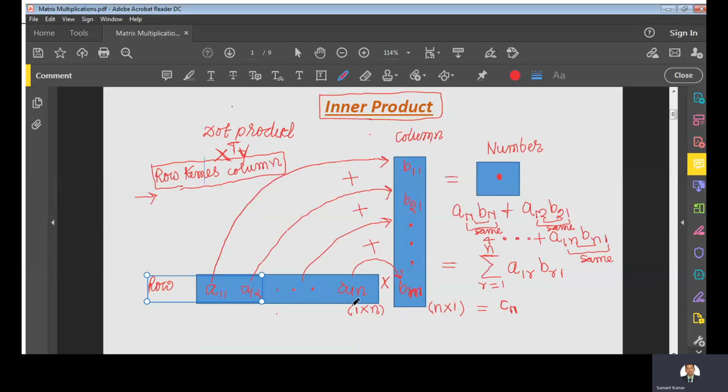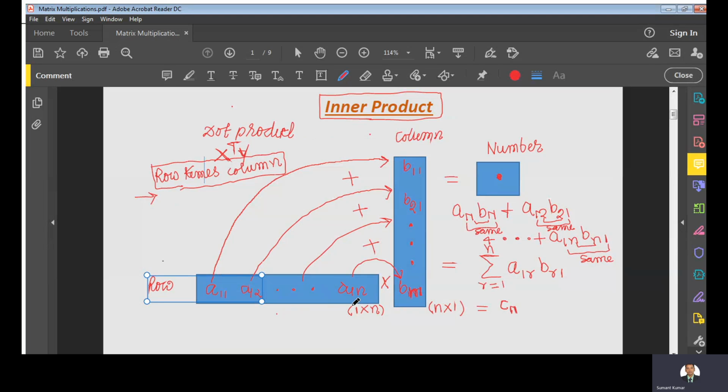So if you keep this in mind and you generalize this process for higher order matrices, because these vectors are also matrices, then definitely you will get the matrix multiplication, right?